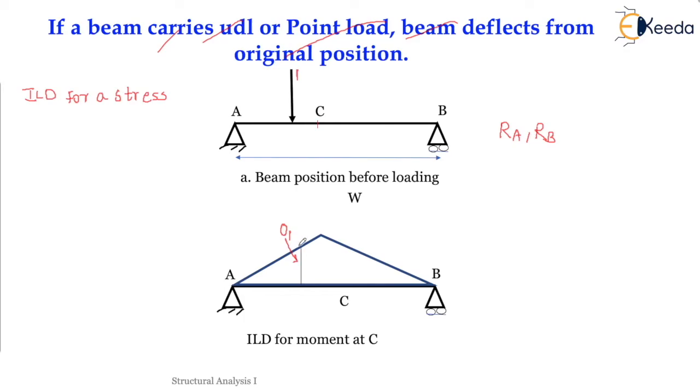This ordinate represents the stress resultant for the position of the unit load at the corresponding point. In this figure, it represents the influence line diagram for moment at section C in the beam AB. Then this particular ordinate O1 represents the value of bending moment at C when a unit load is acting at point 1.